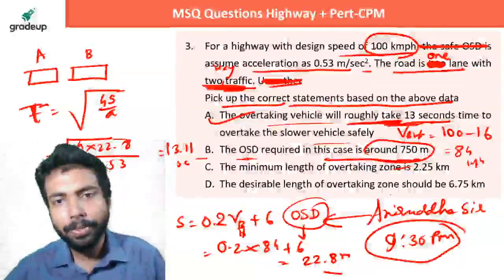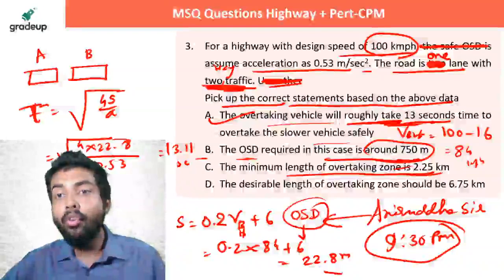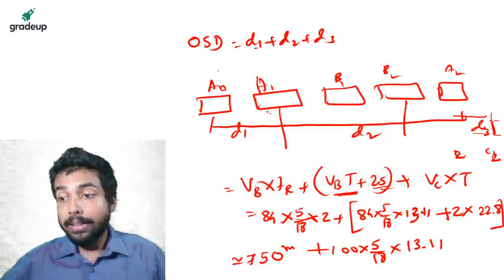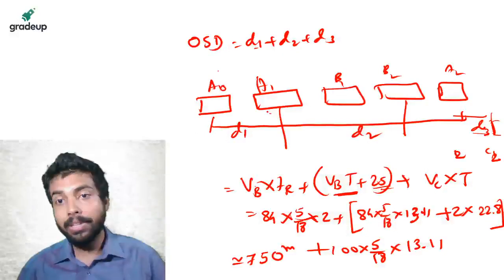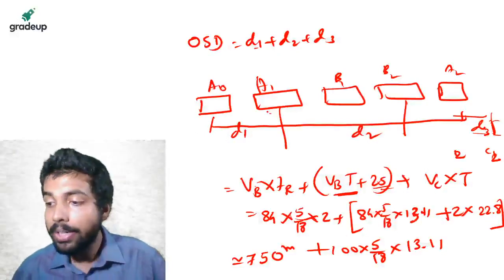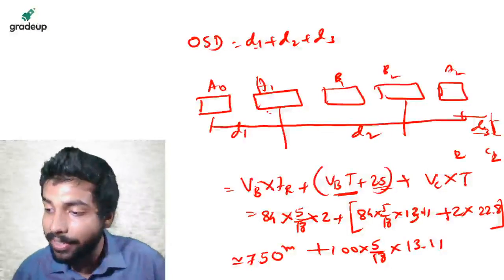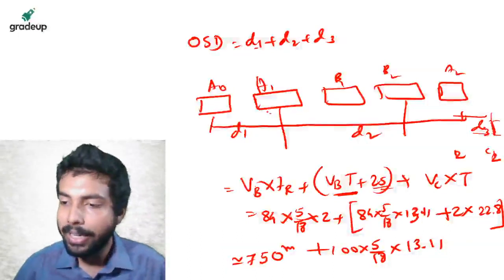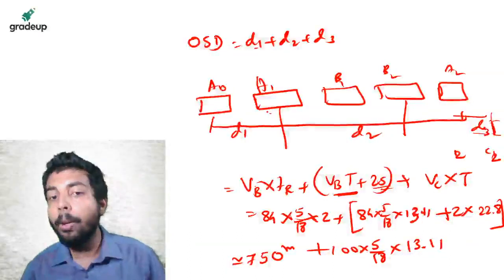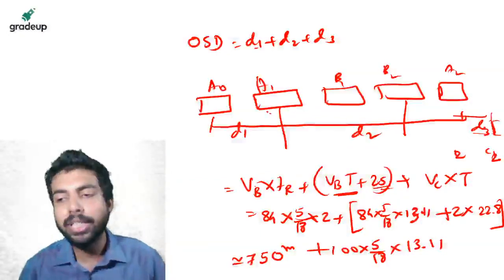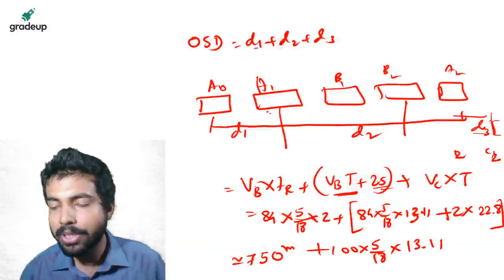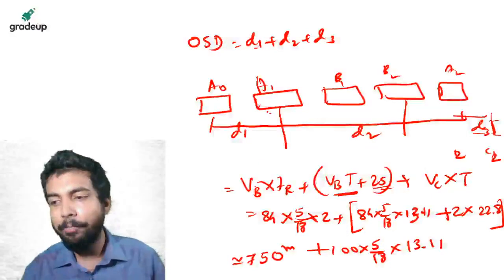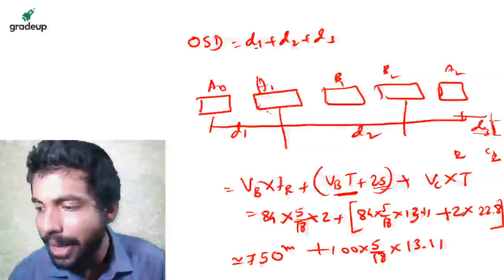सो इट्स अराउंड 750 मीटर आ रहा है क्या? इट्स अराउंड 750 मीटर आ रहा है. दे आर सेइंग दैट OSD is around 750 मीटर. सो इट्स अप्रोक्सीमेटली 750 मीटर आ रहा है, लगभग 750 मीटर अराउंड. सो इट्स करेक्ट ऑल्सो. They are saying minimum length of the overtaking zone. You know what is minimum length of the overtaking zone? मतलब the total zone required basically for overtaking. Someone is saying 754, someone is saying 762, someone is saying 774. बाप रे बाप, ये तो बहुत गड़बड़ हो गया दोस्त. ठीक है, एक्चुअली इसका जो ऑप्शंस दिया हुआ था, ऑप्शंस में सबसे नियरेस्ट ऑप्शन था वो 750 मीटर था. The nearest option which was there among the options. So I have picked that question from there. So it is around 750 meter.